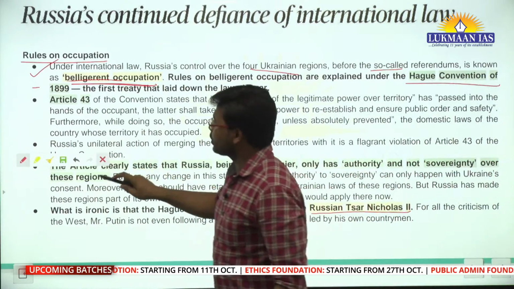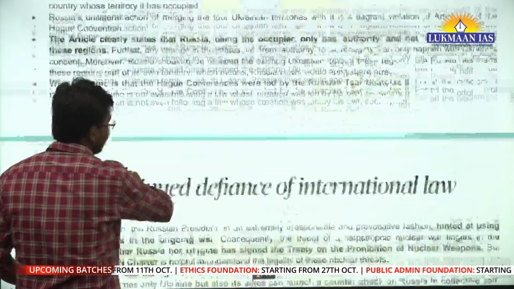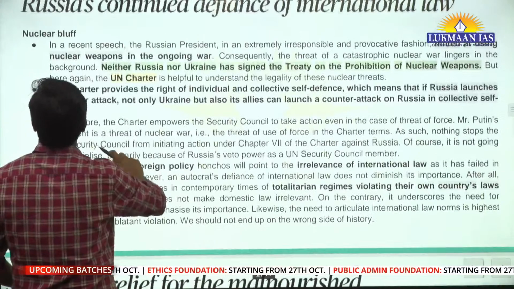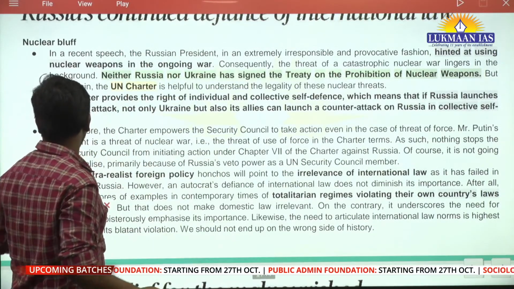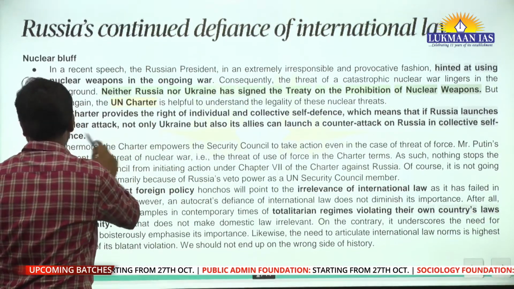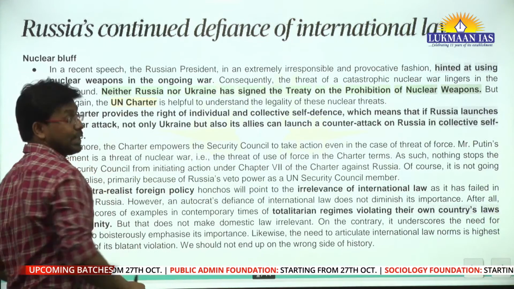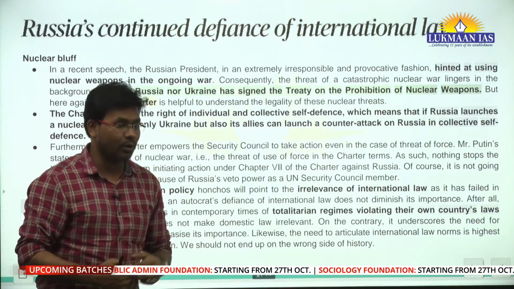So have we understood the war that is happening between Russia and Ukraine? Now let us talk about the nuclear bluff. Russia is attacking Ukraine through multiple ways and means, and why are other countries not intervening?